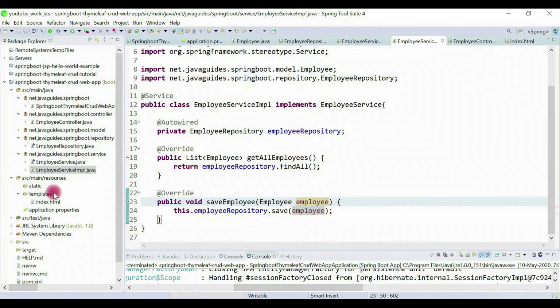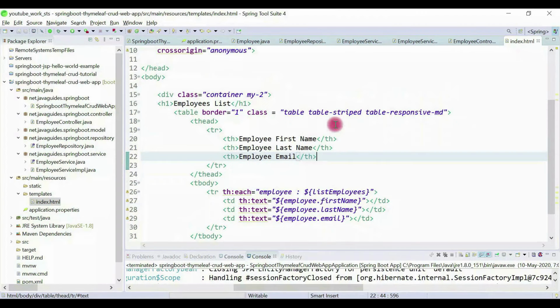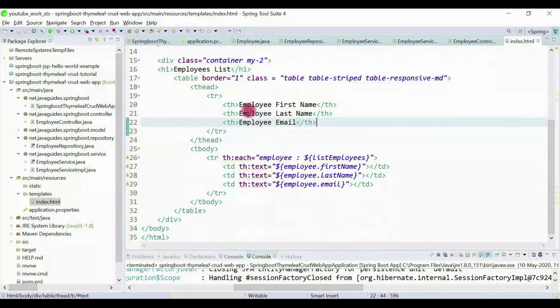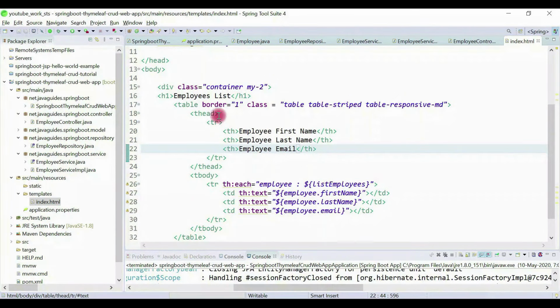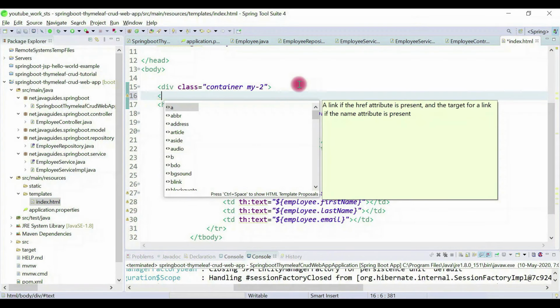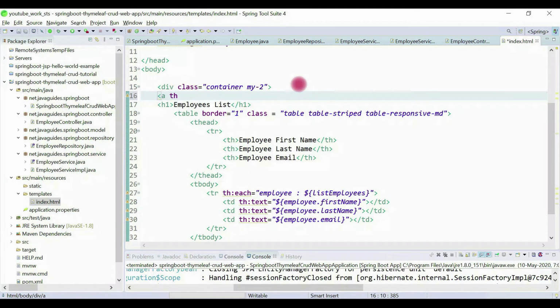Now we'll add a link to the index.html page. Look at here, this is the code which displays a list of employees, and here we're going to create a link. This is actually a hyperlink, th:href.